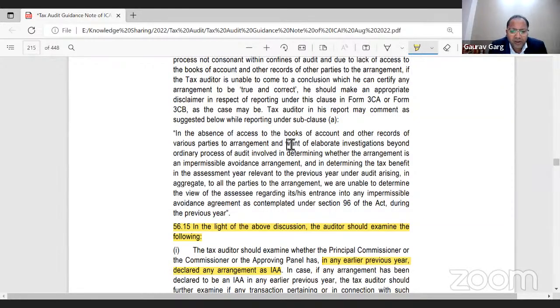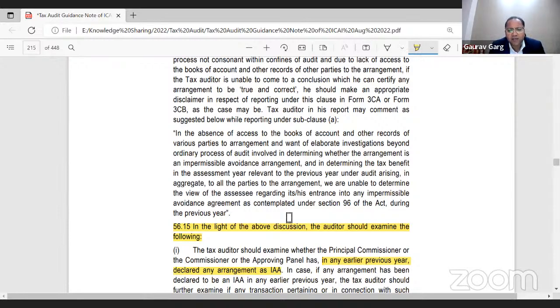In the absence of access to the books of accounts and other records of various parties to the arrangement, and in want of elaborate investigation beyond the ordinary process of audit involved in determining whether the arrangement is an impermissible avoidance arrangement, and in determining the tax benefit in the assessment year relevant to the previous year under audit arising in aggregate to all the parties to the arrangement, we are unable to determine the view of the assessee regarding its entrance into any impermissible avoidance arrangement as contemplated under section 96 of the Act during the previous year.